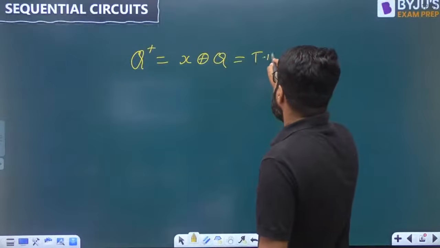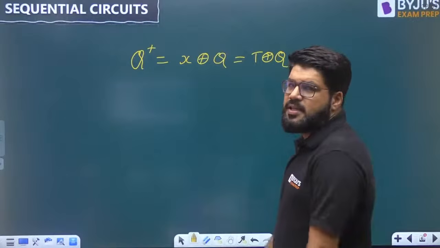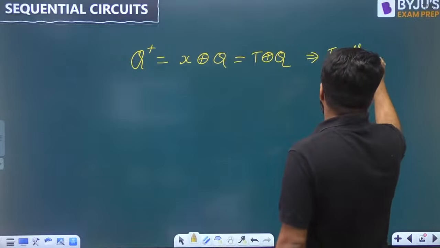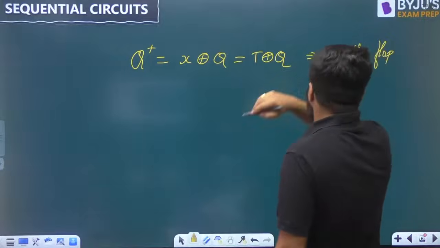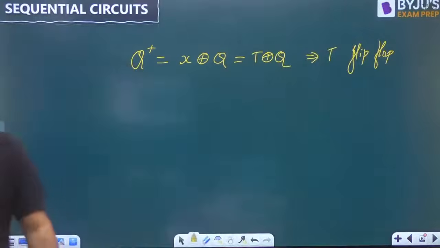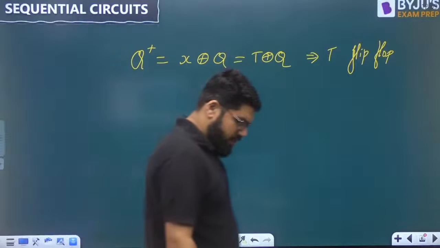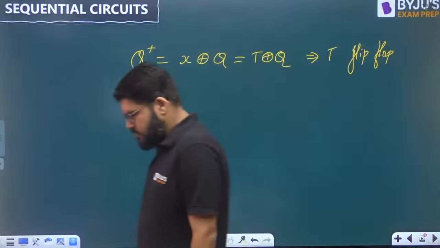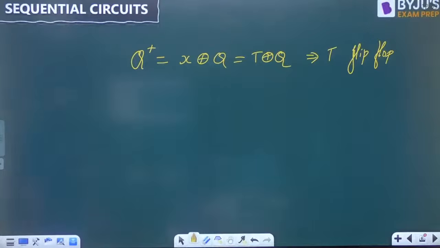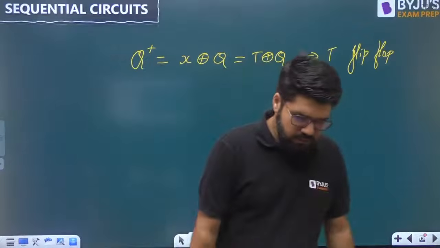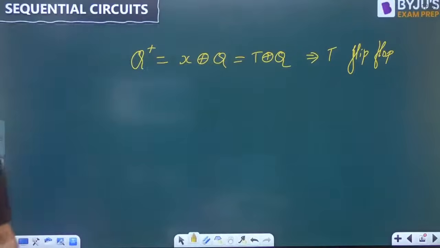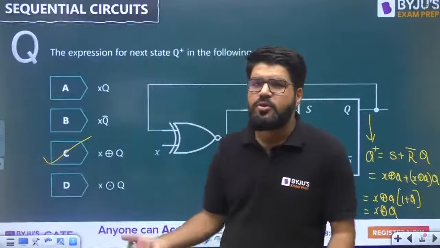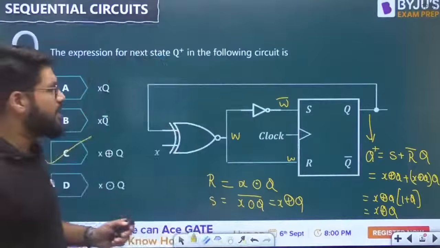It is just like T XOR Q, and it is the next state equation, the characteristic equation of the T flip-flop. So this question can also be, the following circuit behaves as what flip-flop? It is going to be T flip-flop. Okay. Let's move ahead to the next question.